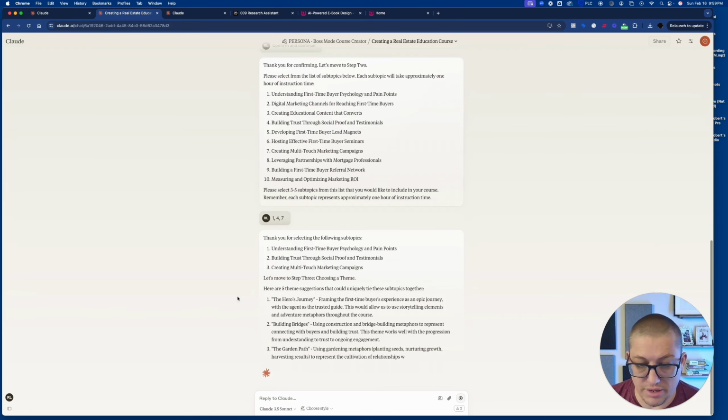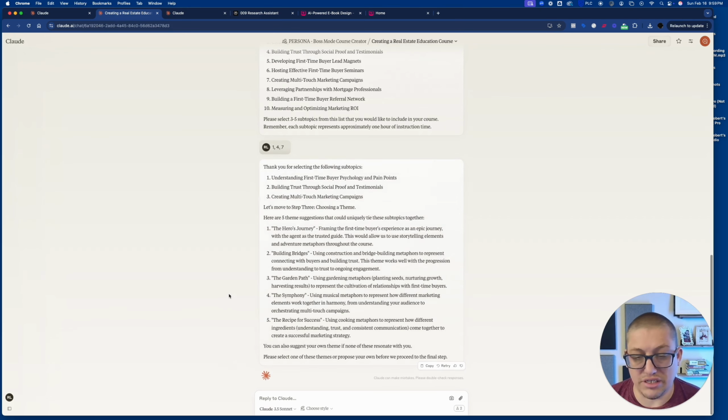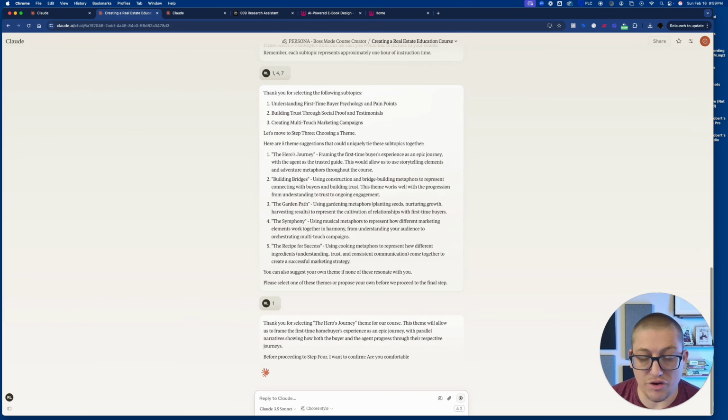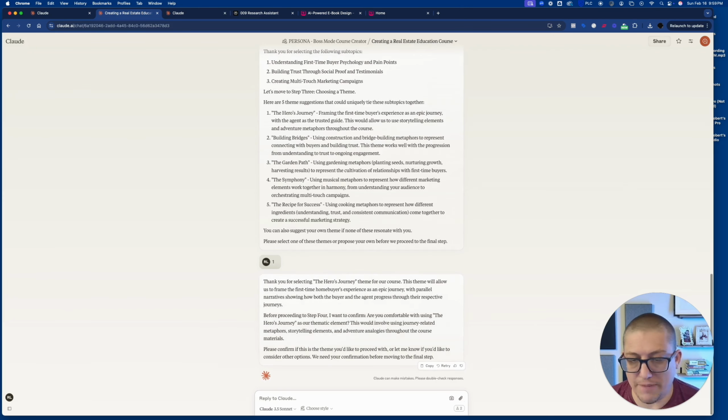Now we're going to choose a theme. And it's just going to suggest these themes as a way to organize our thoughts and present a consistent message. And we have here some suggestions like the hero's journey, bridges, gardens, the symphony, recipe for success. I really like the hero's journey because this is tying into the fact that somebody is going through their own hero's journey in buying their first home.